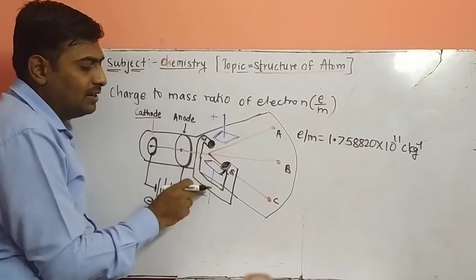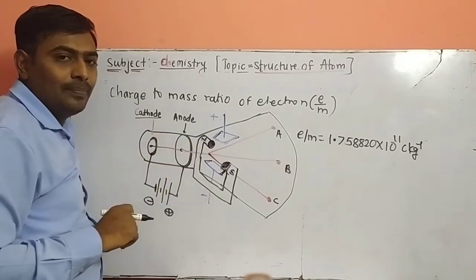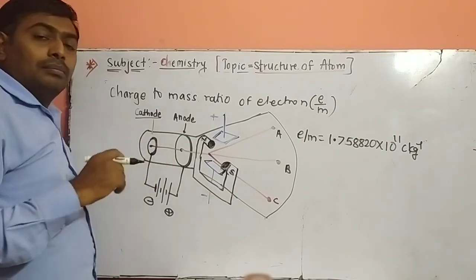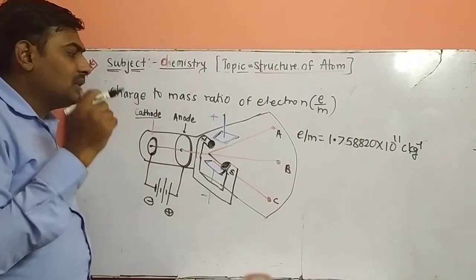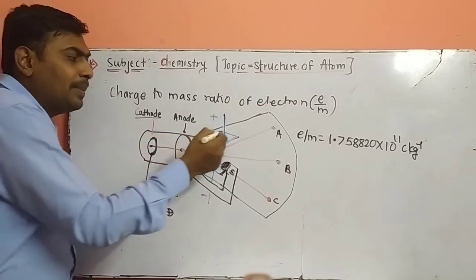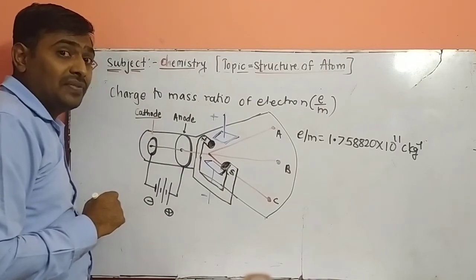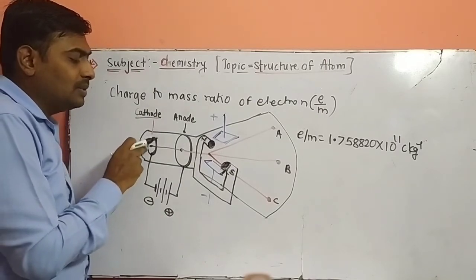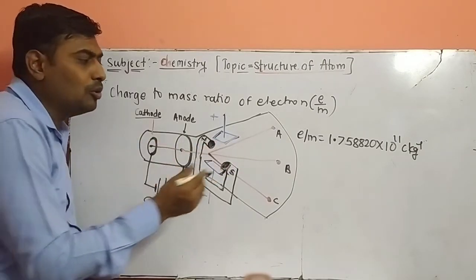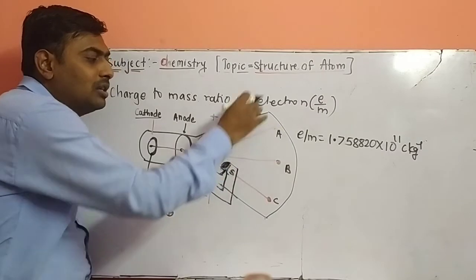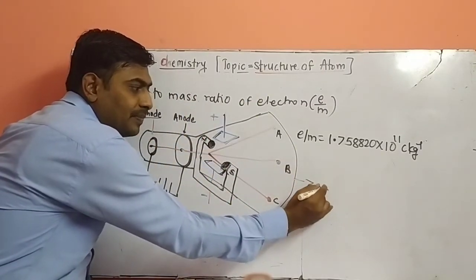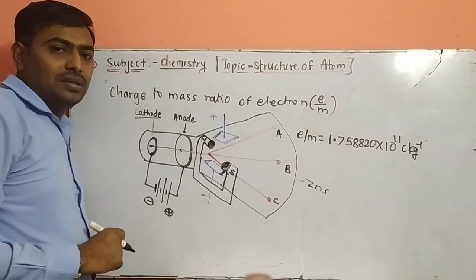This is the electric field, and this is the magnetic field, with north and south poles. The electric and magnetic fields are perpendicular to each other in this experiment. After some time, J.J. Thomson carried out one more observation. In the presence of the electric field, the rays travel from the cathode, are deflected from the original path, and strike at point A on the ZnS screen, the zinc sulfide screen, which gives fluorescence and phosphorescence.